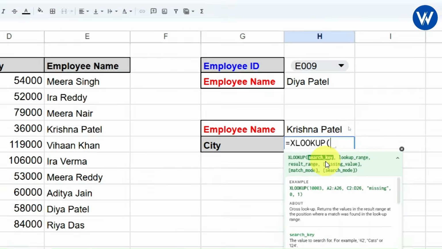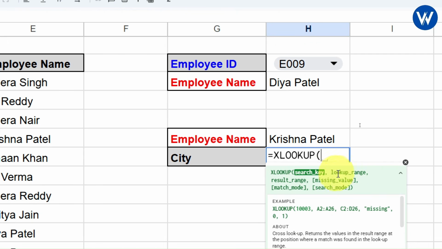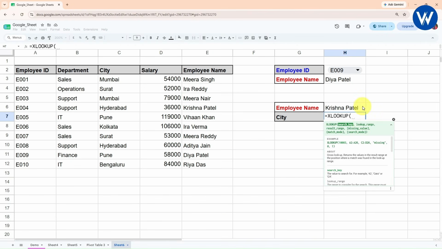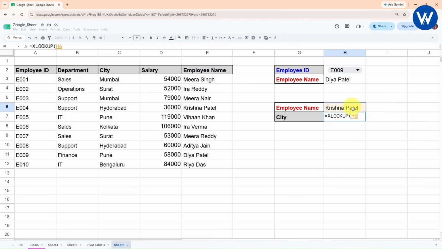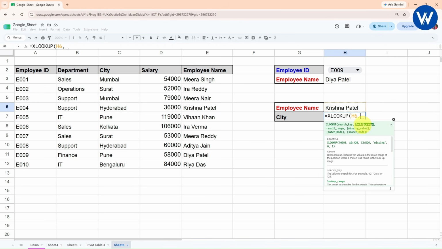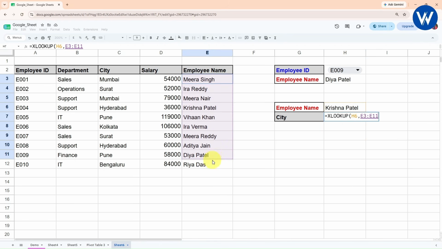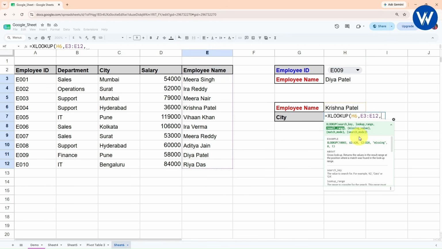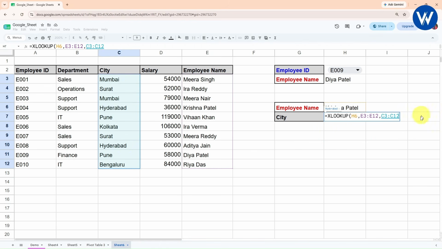Now it will ask you the arguments: search key, lookup range, result range, missing value. So first you need to select the lookup value, which is this one, comma. Select the cell, lookup range. I want to look up this range, employee name. I will select the range in this way, comma. Now you need to give the result range. What is the result range? I want to return the city. I will select the city. Now I will close the bracket.